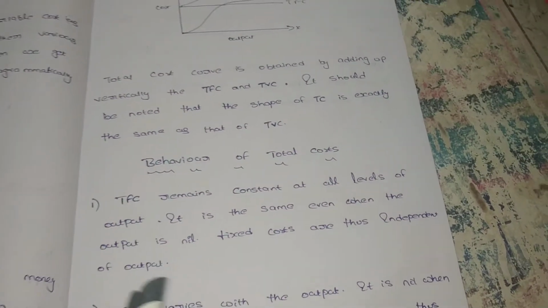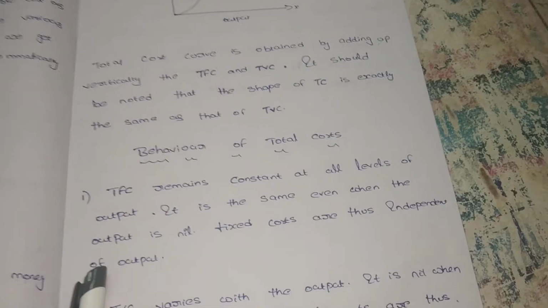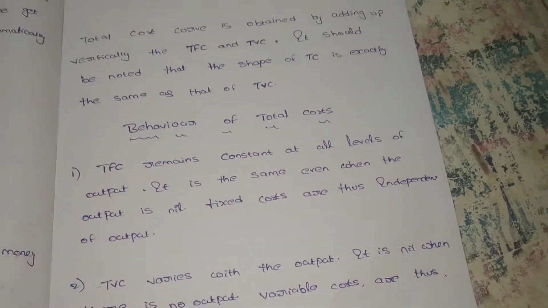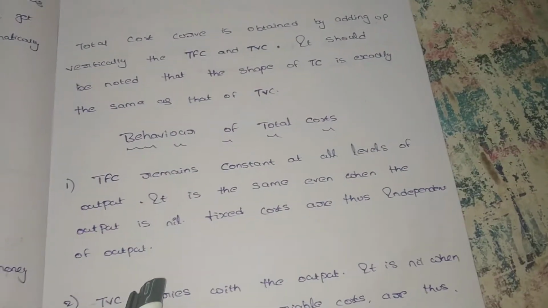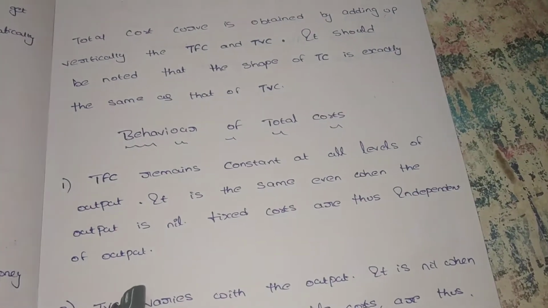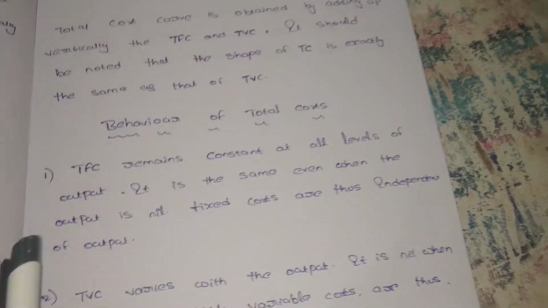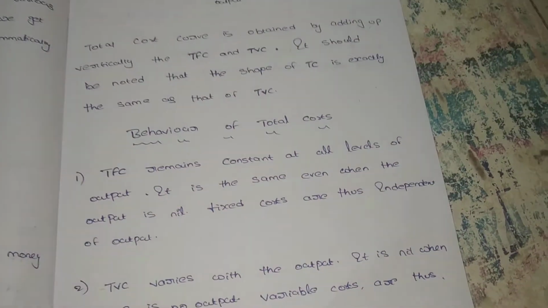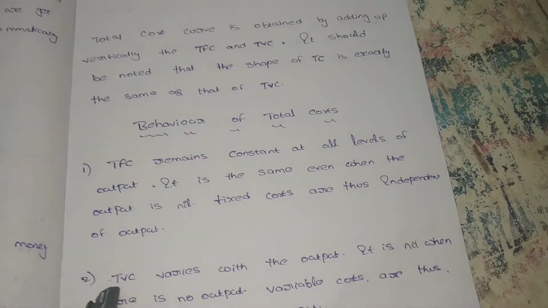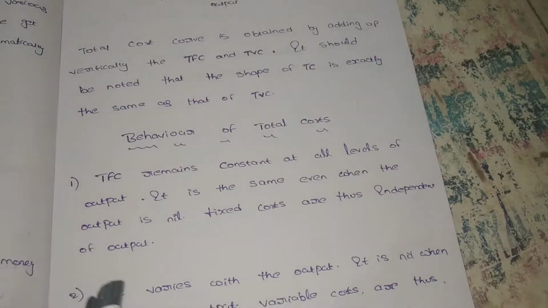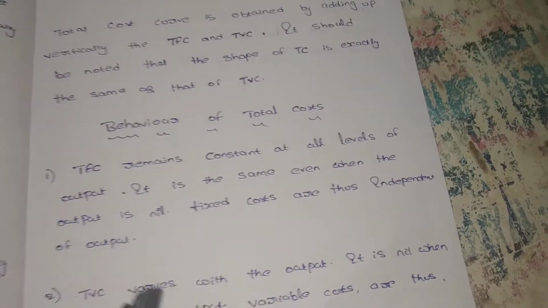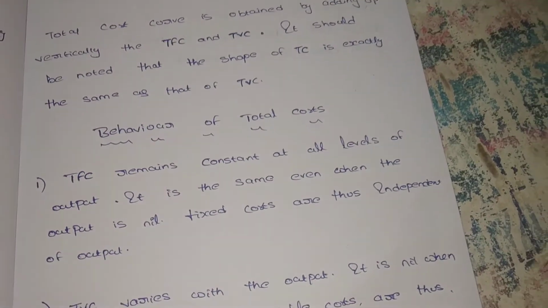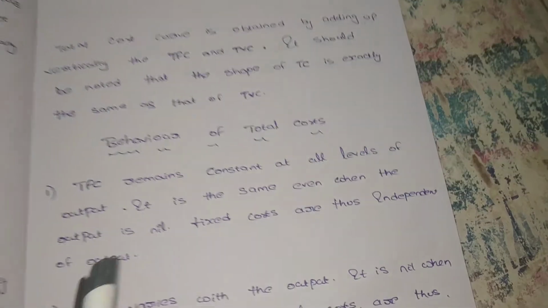So there is no relationship between the output and the total fixed cost. It is the same even when the output is nil. If the output is nil, meaning output is 0, we still have to pay the cost. So we can say there is no relationship between the output and total fixed cost. Fixed cost is thus independent of output, meaning it is not dependent on output. For example, the variable cost is dependent on output, because if the variable cost increases, the output also increases. But compared to that, the fixed cost is independent.